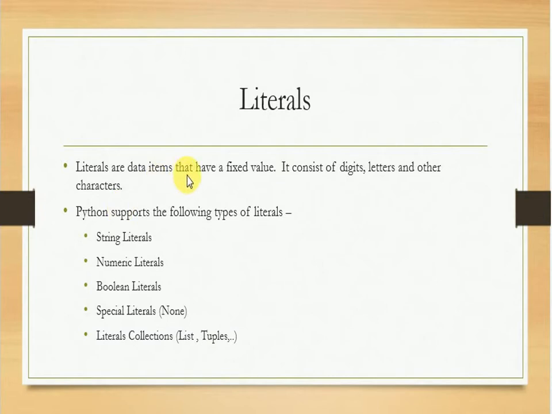Next, literals. These are the data items that have a fixed value. They can be a string or numeric or boolean or special literals or the collection. A string literal is just like "hello". When we write any number of characters in the inverted commas, that's a string literal. Numeric can be an integer, float or complex number. Boolean, that means either true or false. Special literal, that's None, that we will discuss in our programming.